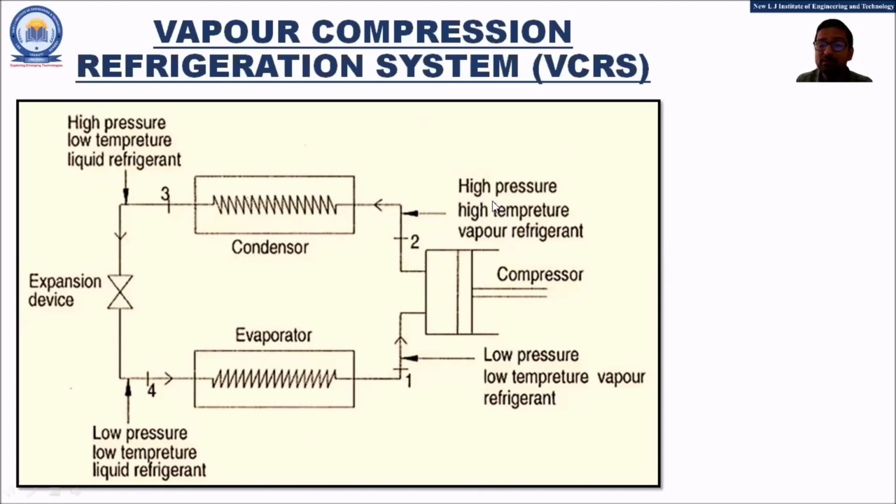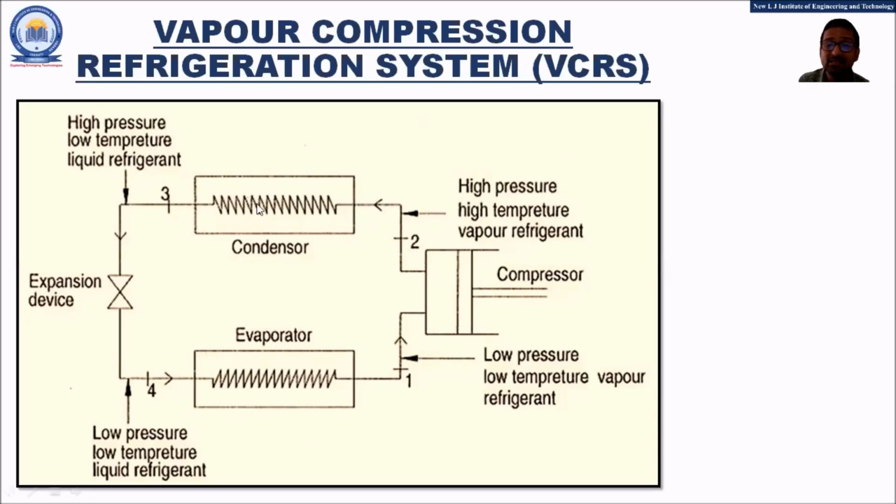This vapor refrigerant rejects the heat, therefore the phase change takes place, and because of this phase change, at the outlet of the condenser, we are getting high pressure, low temperature, liquid refrigerant.